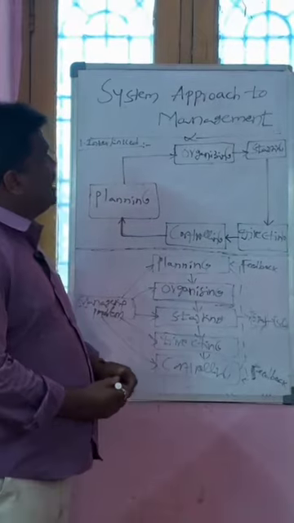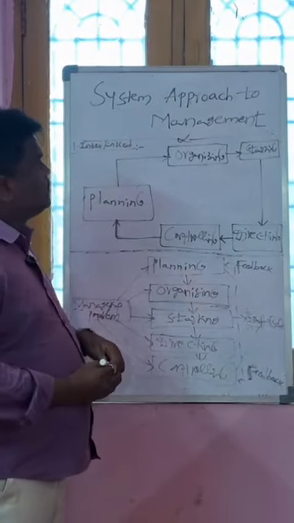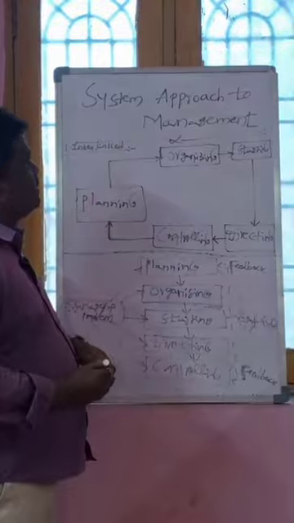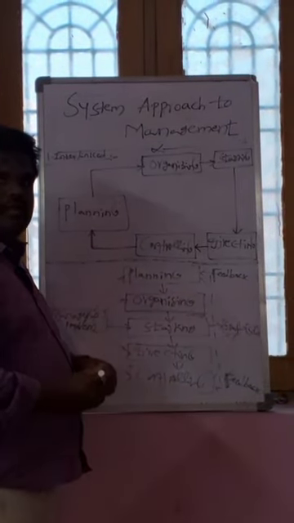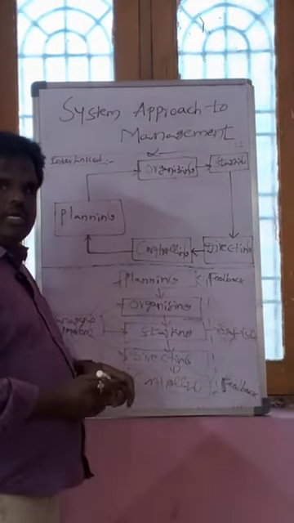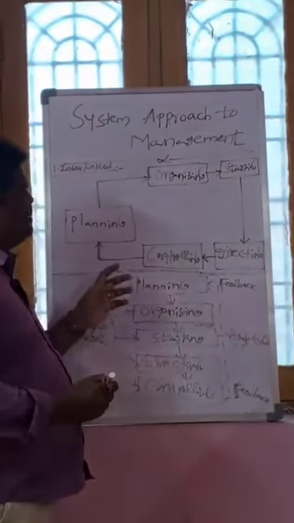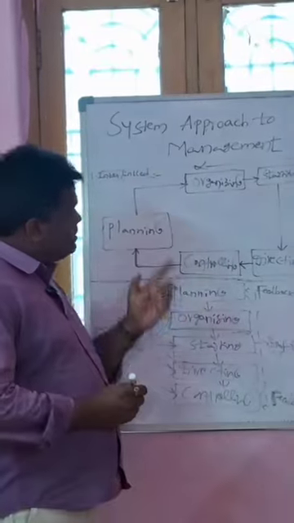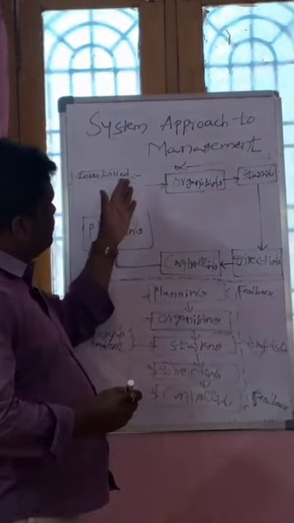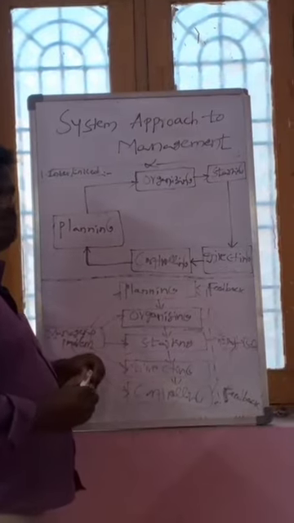In this video, I will explain the system approach to management. We have different types of approaches to management, like the decision making approach and the contingency approach. Whenever the manager takes a decision, that is called the decision making approach. Today in this video I will explain the system approach to management.